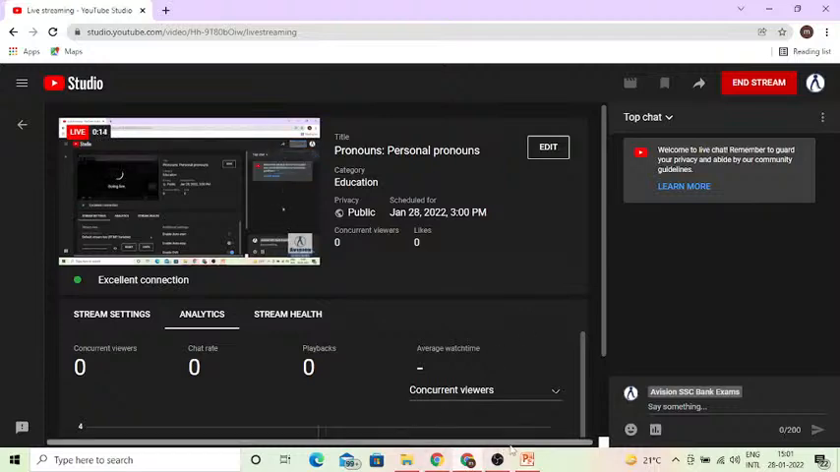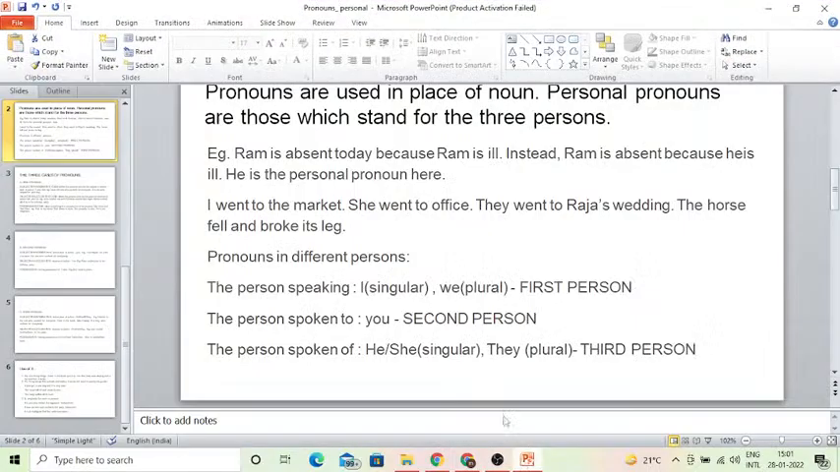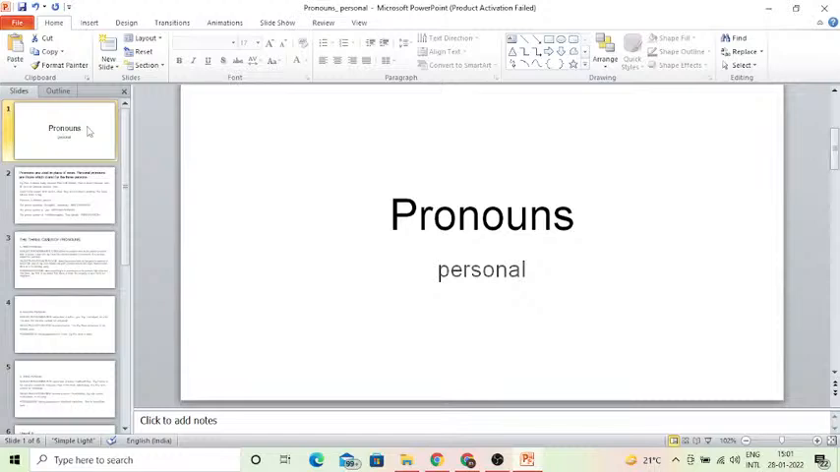Today we will be learning about pronouns. Today we will be studying only the personal pronouns, because pronouns are a very big topic and there are various types of pronouns which we need to discuss, along with their uses in various kinds of sentences, where we will be studying them with the help of examples.